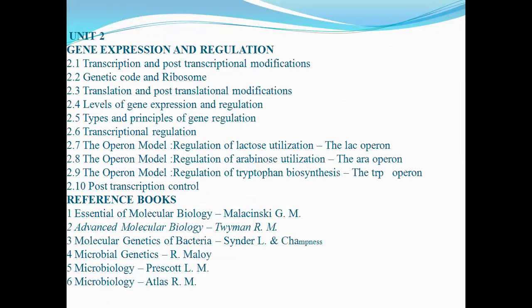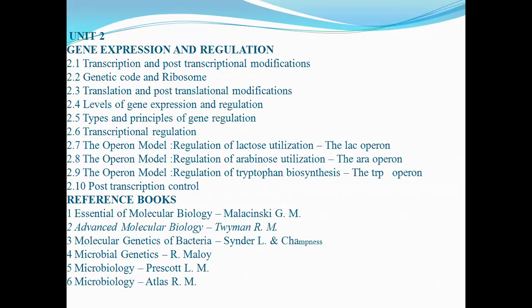Next, in unit number 2, we are going to understand gene expression and its regulation. We all are aware of the word gene. What is a gene? Gene is the smallest segment of DNA which is situated on the chromosome, right? Here we will be studying various processes like transcription and translation.